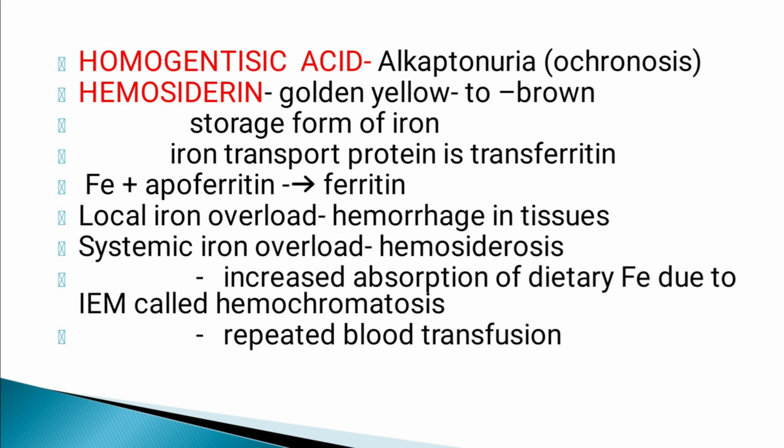There are two causes of hemosiderosis I have mentioned. One is the increased absorption of dietary iron due to inborn error of metabolism called hemochromatosis, and the next is the repeated blood transfusion, because transfused red blood cells constitute an exogenous iron overload.